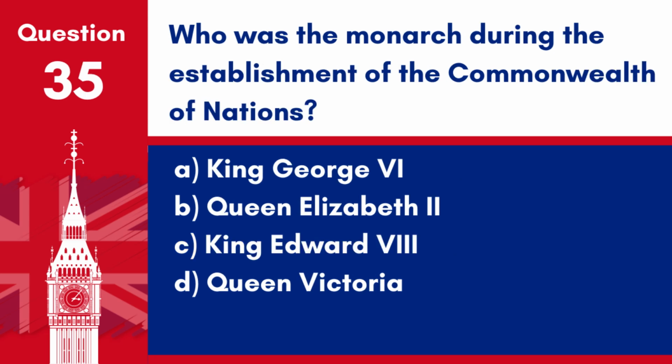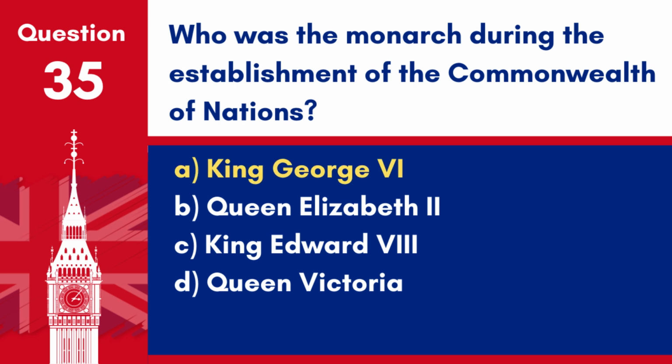Question 35. Who was the monarch during the establishment of the Commonwealth of Nations? A. King George VI. B. Queen Elizabeth II. C. King Edward VIII. D. Queen Victoria.